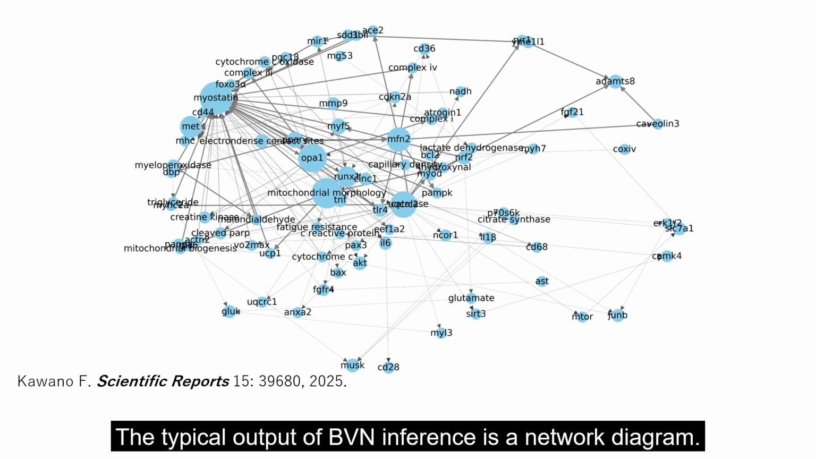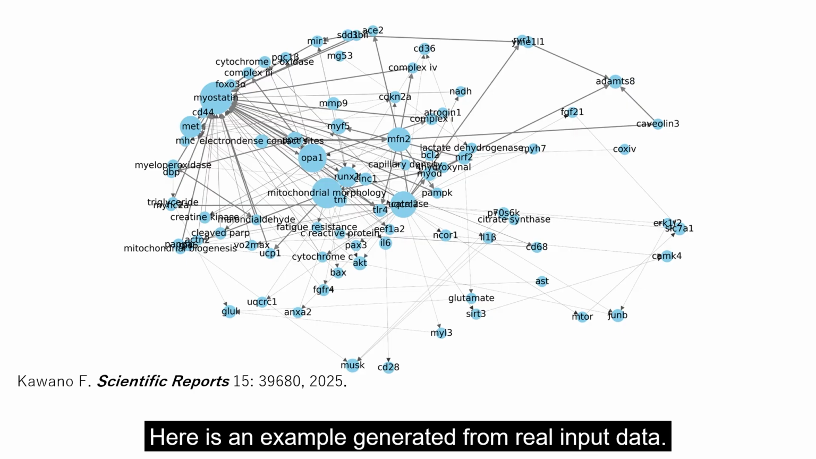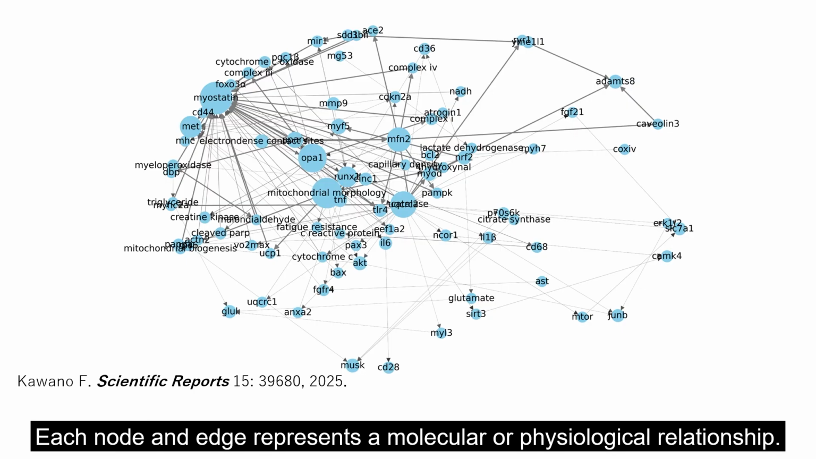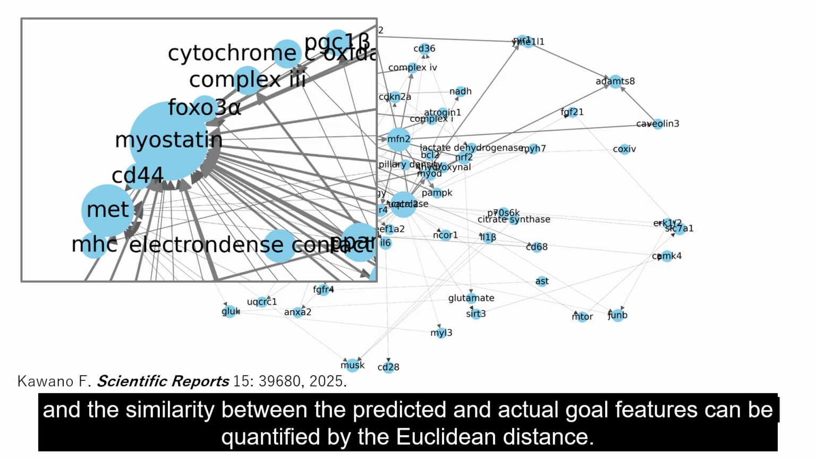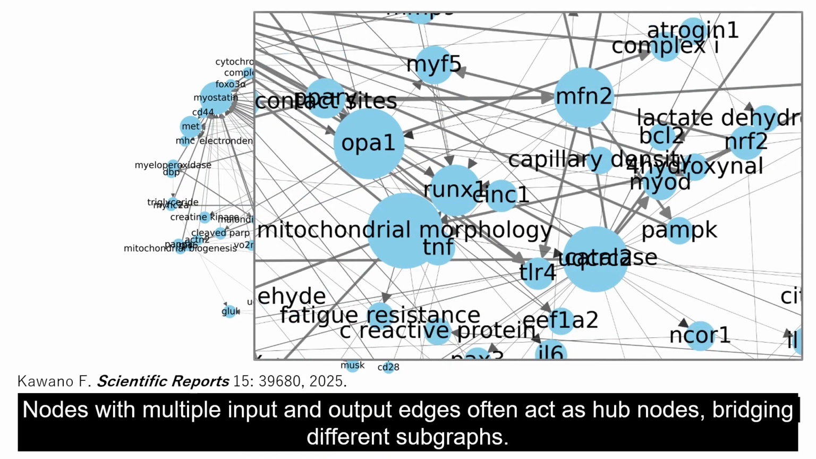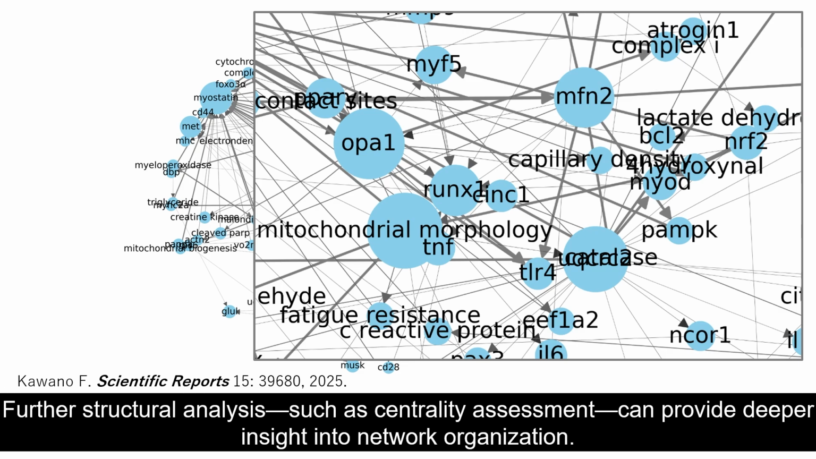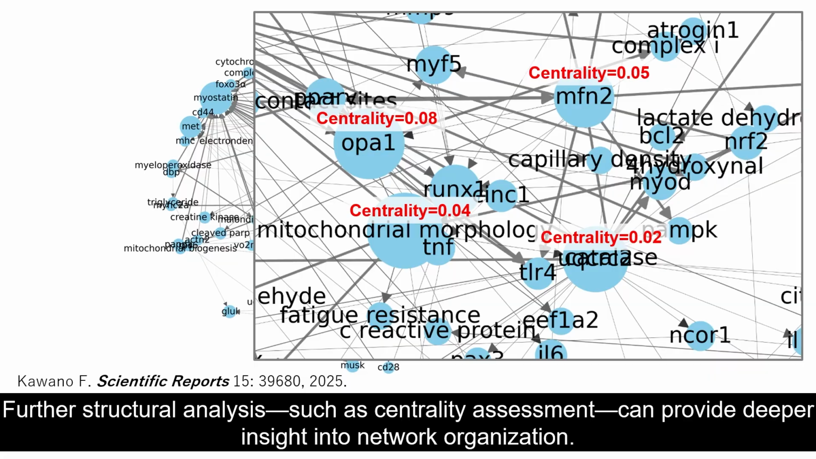The typical output of BVN inference is a network diagram. Here is an example generated from real input data. Each node and edge represents a molecular or physiological relationship. A node that has many inputs but no outputs is typically a goal node, and the similarity between the predicted and actual goal features can be quantified by the Euclidean distance. Nodes with multiple input and output edges often act as hub nodes, bridging different subgraphs. Further structural analysis, such as centrality assessment, can provide deeper insight into network organization.